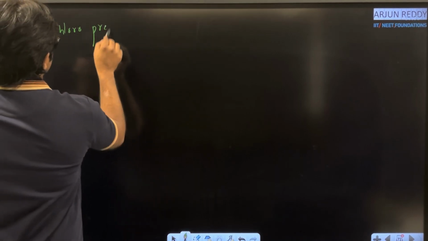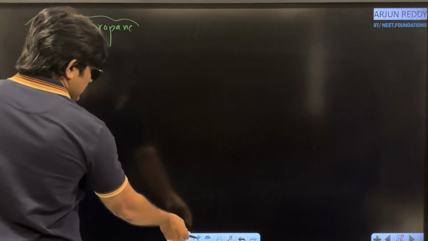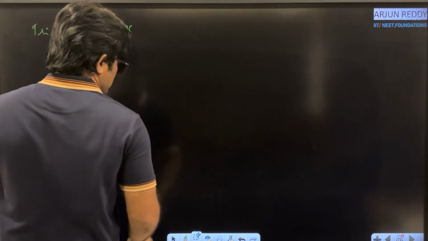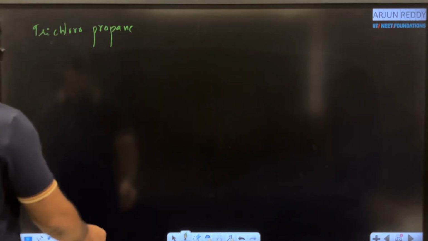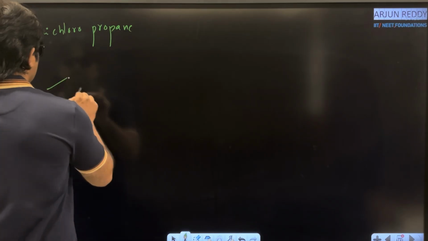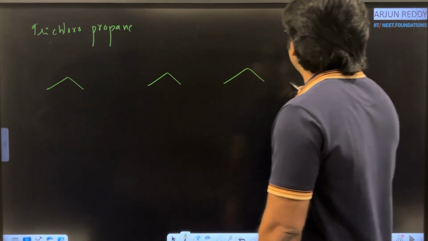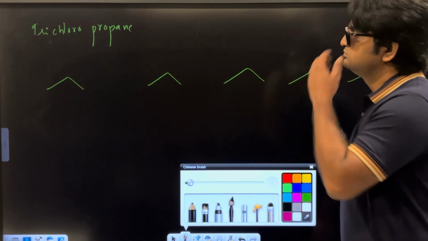One more question I am giving under positional isomerism: what are the possible positional isomers of trichloropropane? Very good question. Just try this example. Now here I am taking trichloropropane. First I am writing the propane skeleton. How to arrange the chlorine atoms?